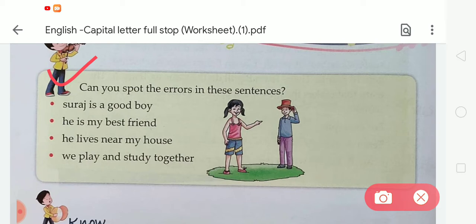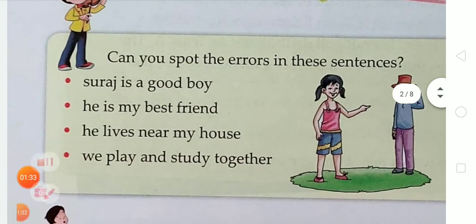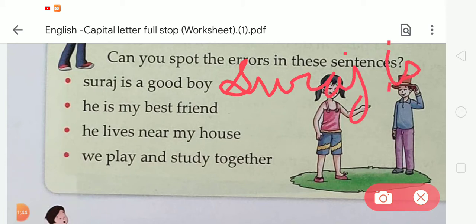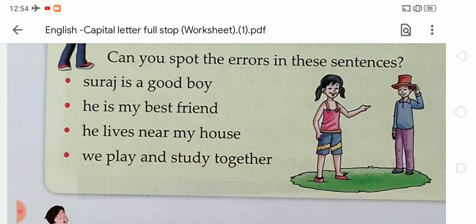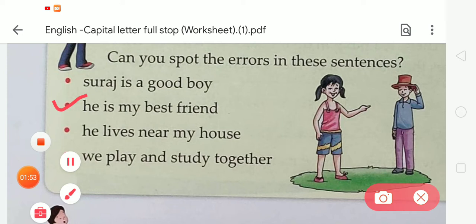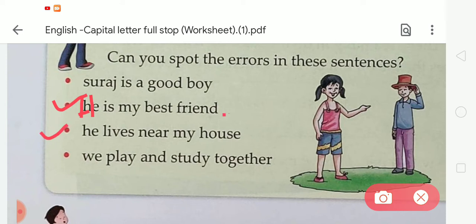In one, you can see "Suraj is a good boy." Students, we all know that the first letter will be capital, so we rewrite this sentence like this: Suraj is a good boy. At the last we have to put a full stop. The second is "he is my best friend." We have to change this h to a capital letter, and at the end of the sentence we have to use a full stop. In number three, we again do the same thing. We write the first letter in capital form, and at the last we put a full stop.